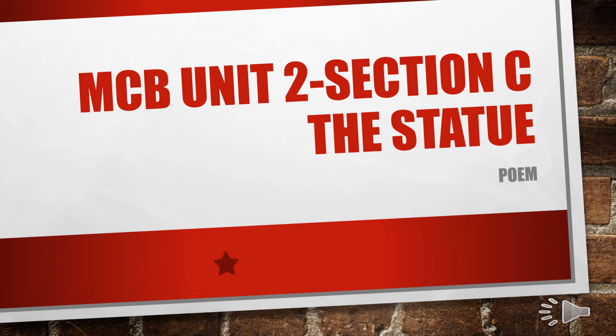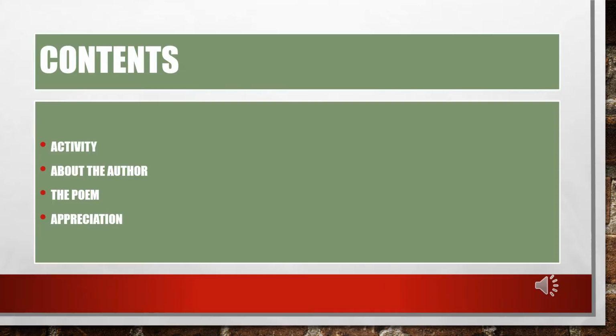So, in MCB Unit 1, we have already covered the model millennia. This is the form in that unit, the statue. In this unit, you might have already noticed that the theme is related to art and its appreciation. Now we can see a small poem by James Reeves about a statue. In this PPT, I will be covering an activity and some information about the author, the poem, and its appreciation.